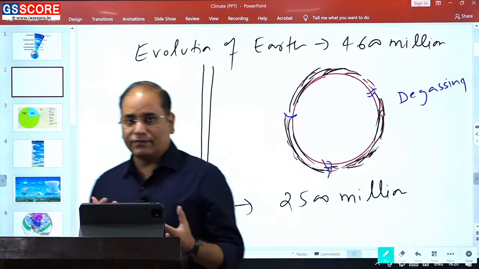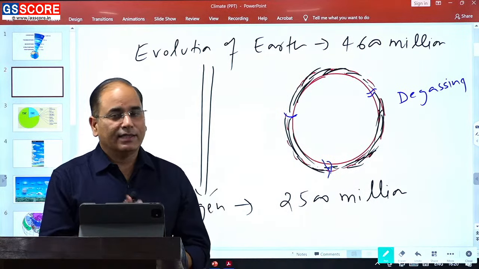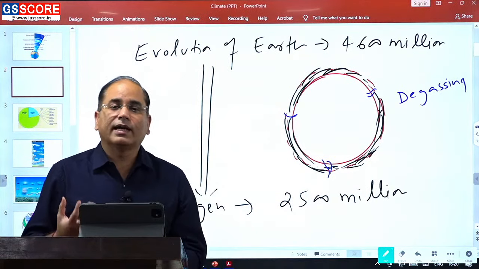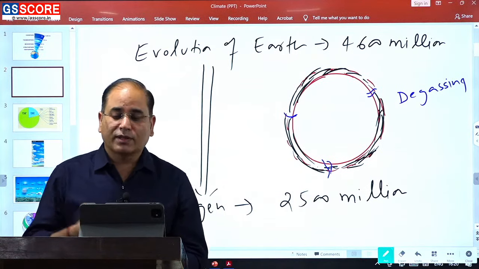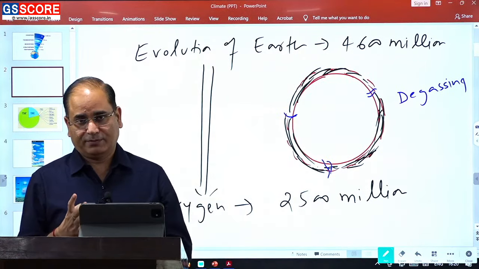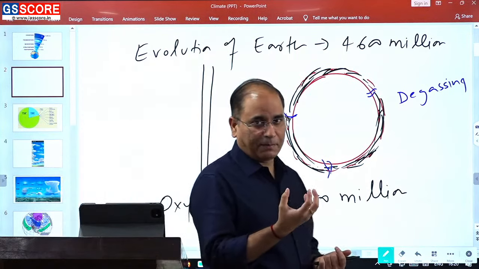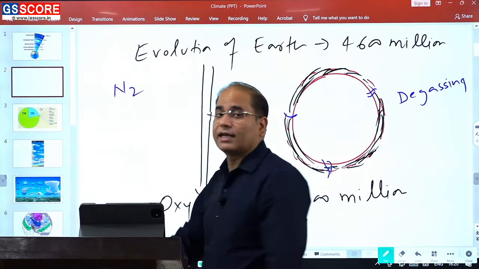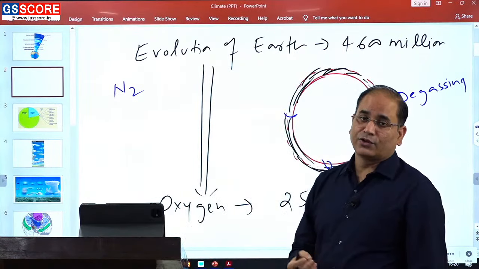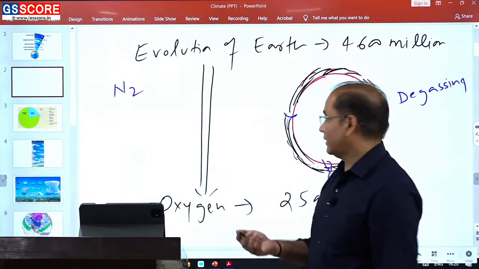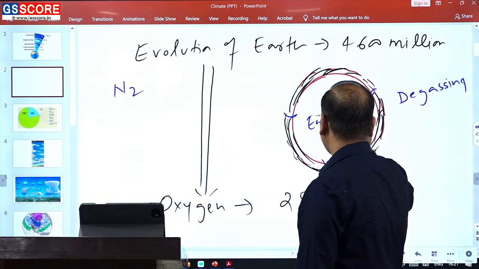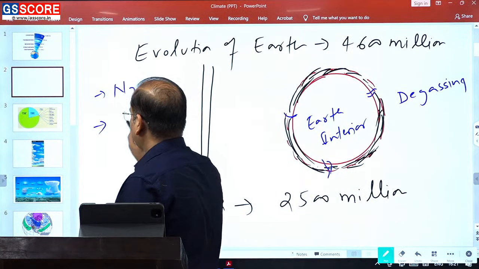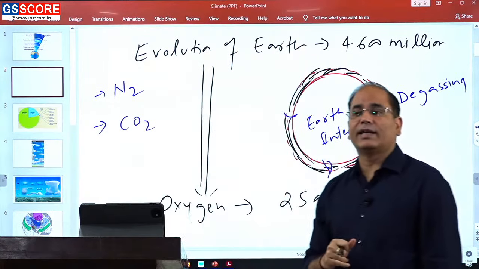So in the process of solidification of the earth, degassing takes place, and degassing is responsible for the addition of most of the gases and most of the materials in our atmosphere. Through the process of degassing, which gases have been added? The very important gas that has been added is nitrogen. So nitrogen has been added from the earth interior. Along with nitrogen, carbon dioxide has also been added from the earth interior.